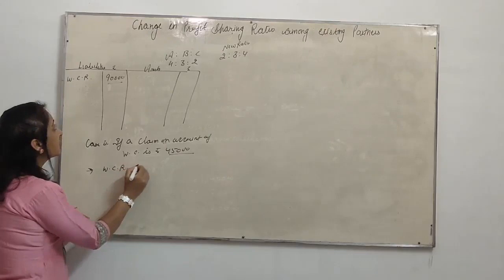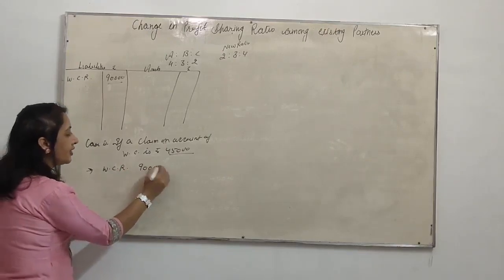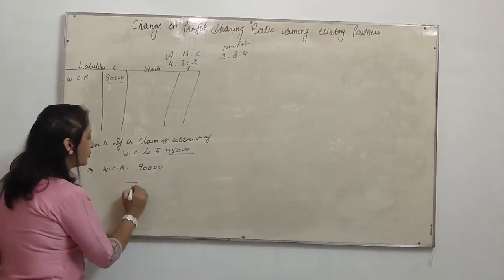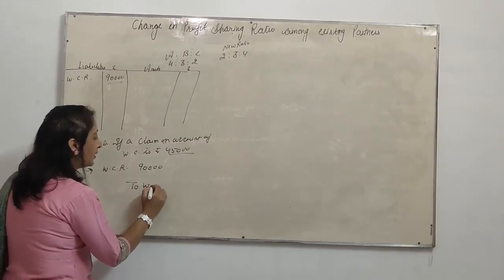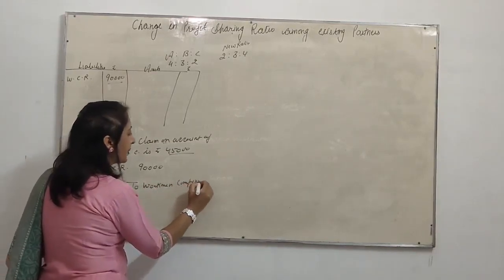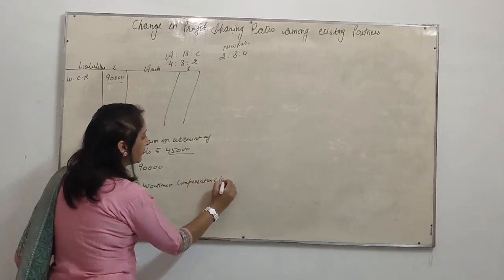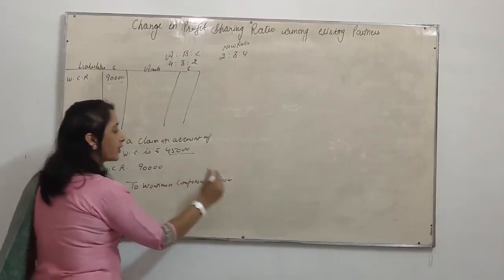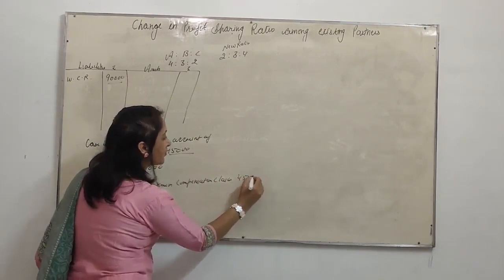Workman compensation reserve ₹90,000 to workman compensation claim. How much is the claim? 45,000.